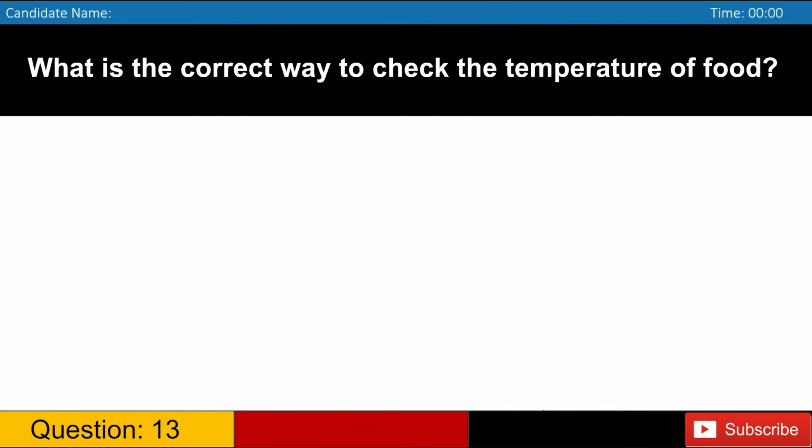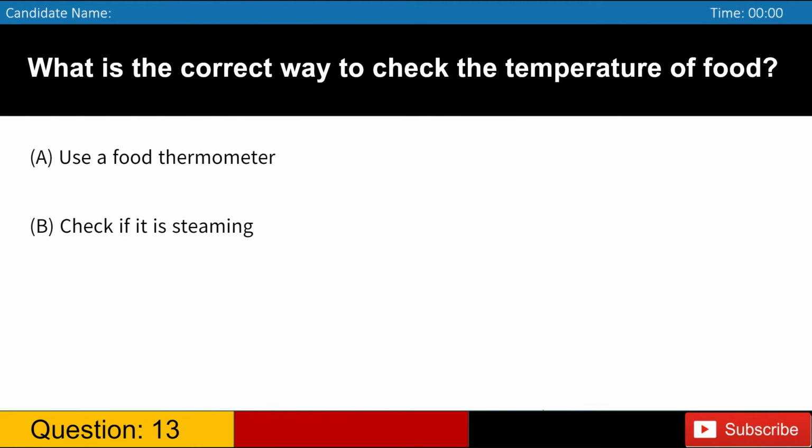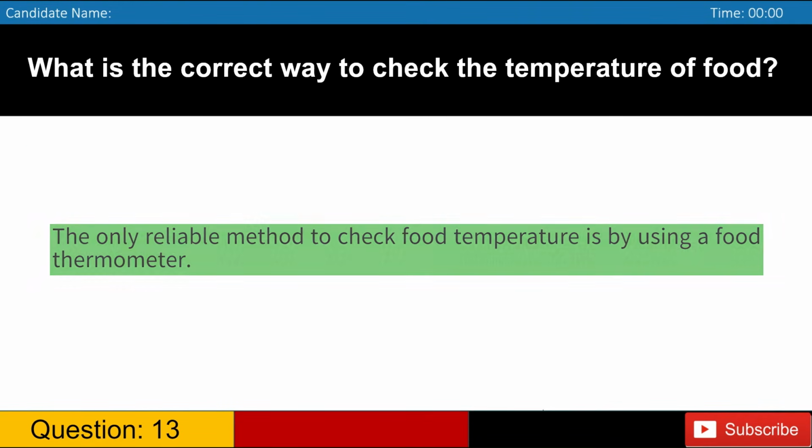What is the correct way to check the temperature of food? A. Use a food thermometer. B. Check if it is steaming. C. Smell it. D. Taste it. Answer: A. The only reliable method to check food temperature is by using a food thermometer.